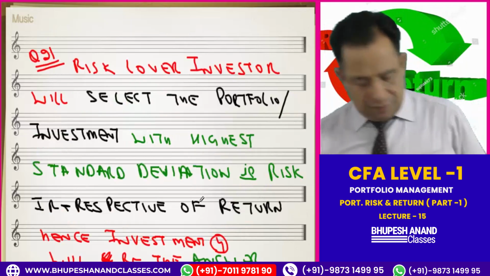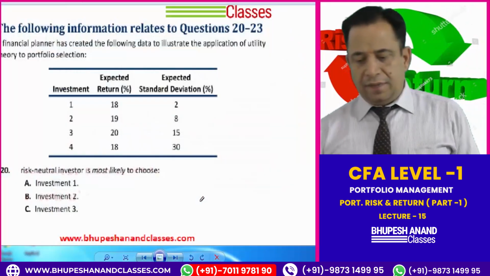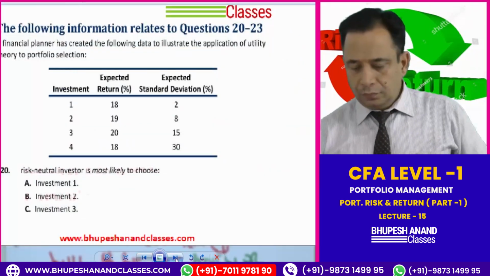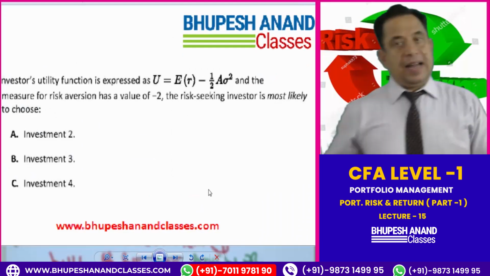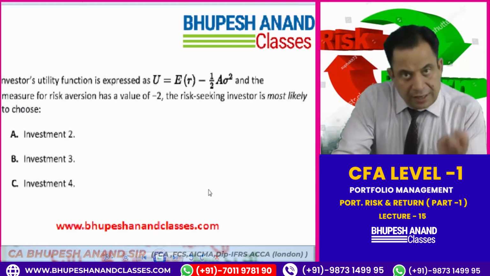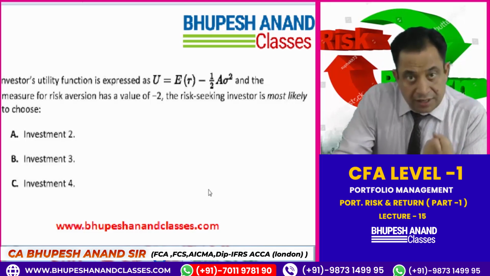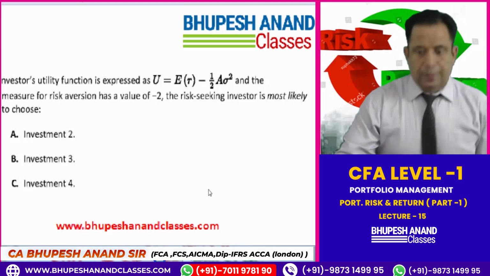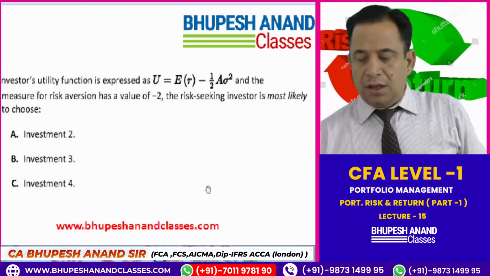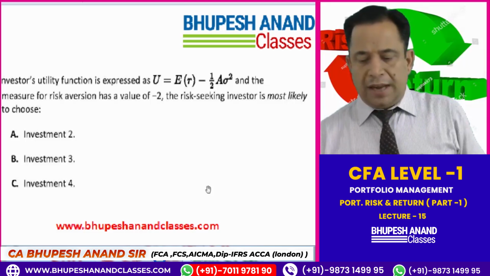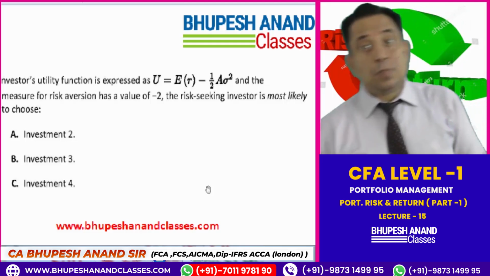So like this we have covered question number 20. So let's see question number 21. Investor's utility function. Again, I know that utility function is expected return minus 1 by 2 of A into variance. What is A? It is the risk aversion score. And risk aversion has a value of minus 2. The risk seeking investor is most likely to choose which? Now risk aversion is minus 2.